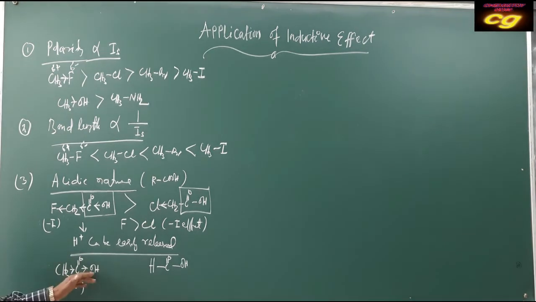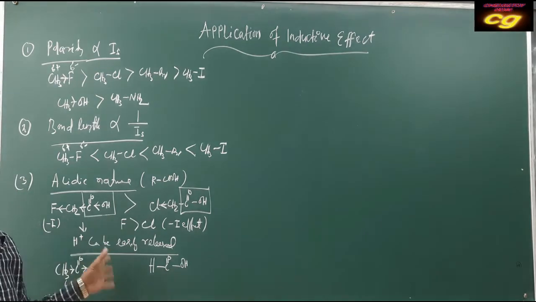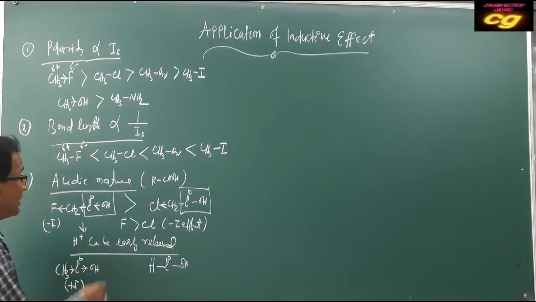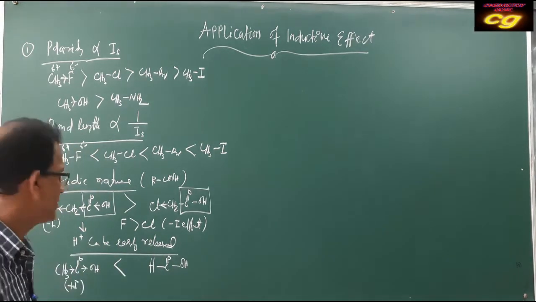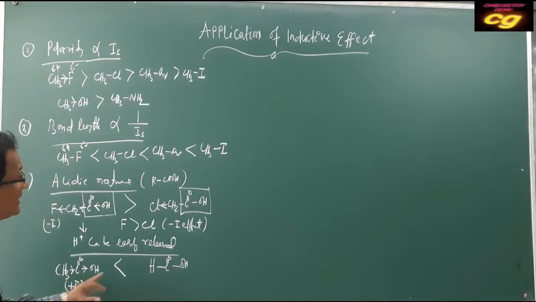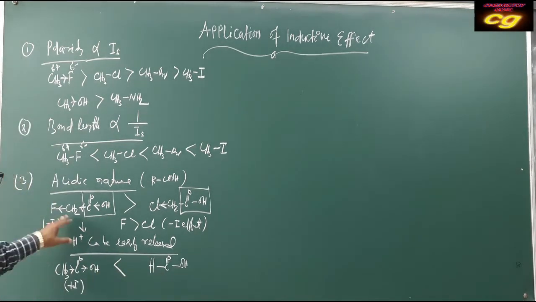As electron density on oxygen is increasing, H plus will be tightly bonded by oxygen, so H plus cannot be easily released. That's why acetic acid is less acidic than formic acid. So plus effect decreases acidic character. Already discussed, minus effect increases acidic character.